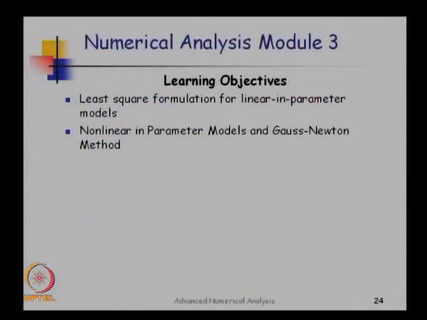In particular we are going to look at a method called the Gauss-Newton method, which is a combination of least squares and Taylor series. So we will look at Taylor series approximation and least squares approximation.